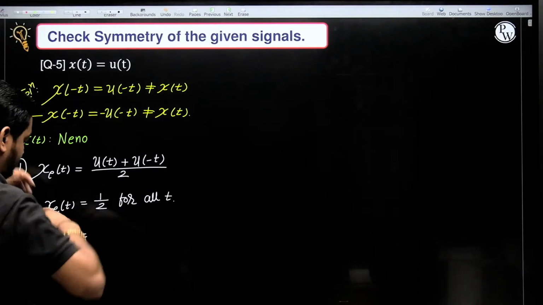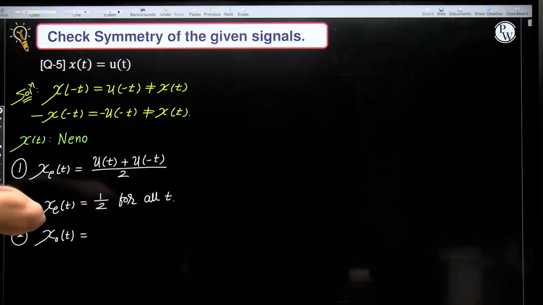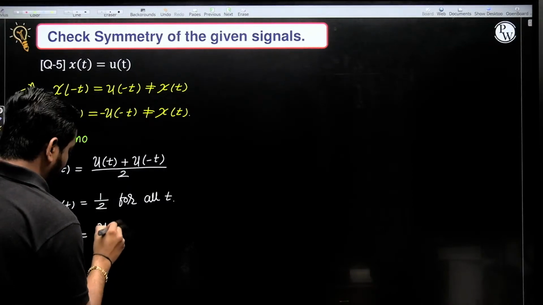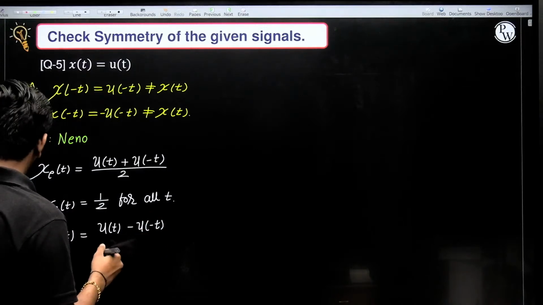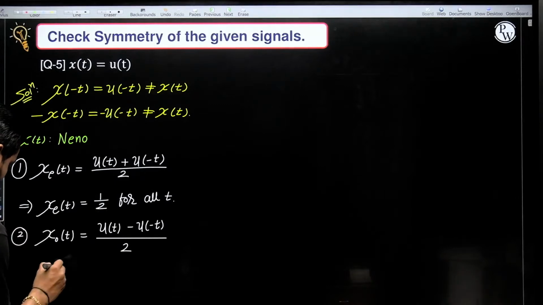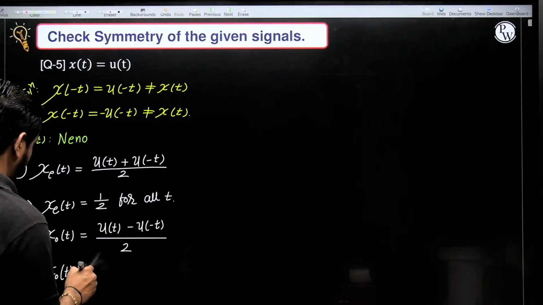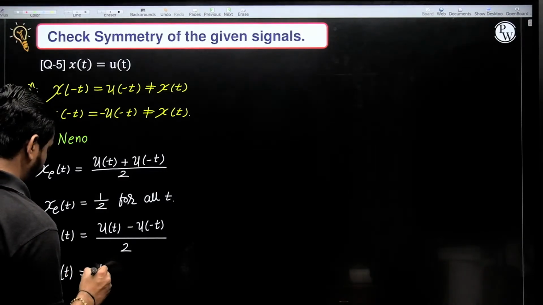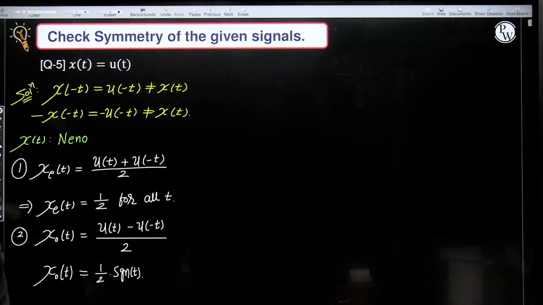Similarly, if we calculate its odd part, it is x of t minus x of minus t whole divided by 2, which is 1 by 2 signum of t, correct? u of t minus u of minus t is nothing but the signum function, having amplitude 1 by 2.